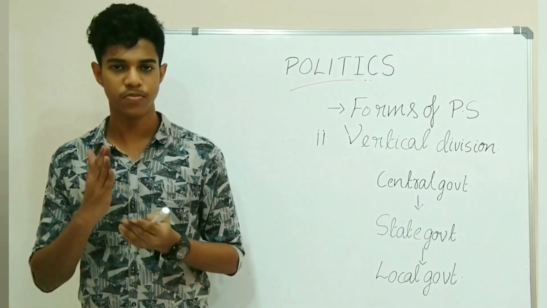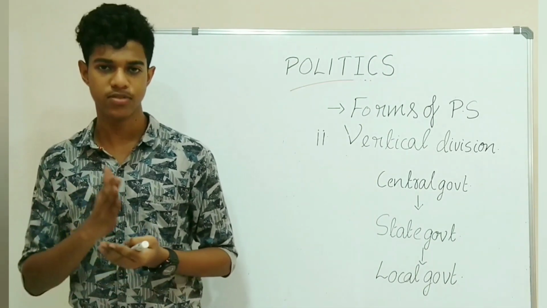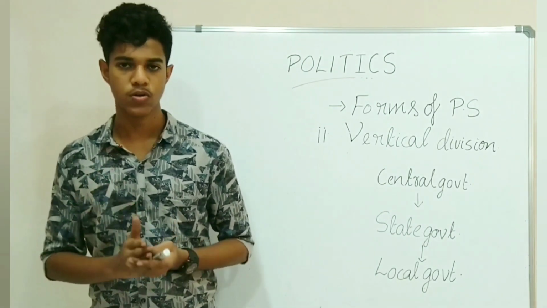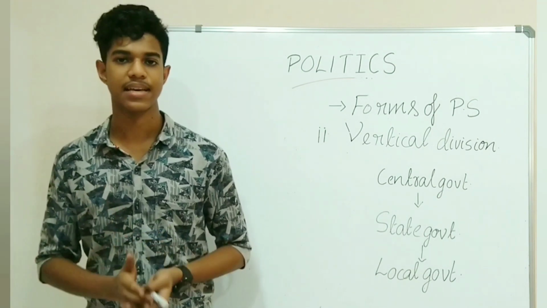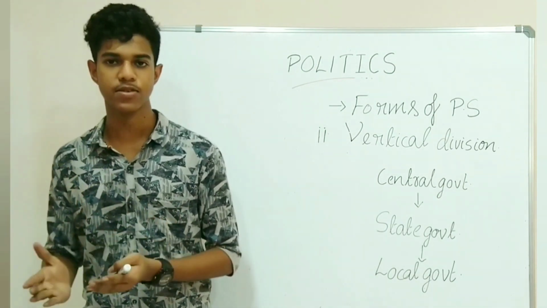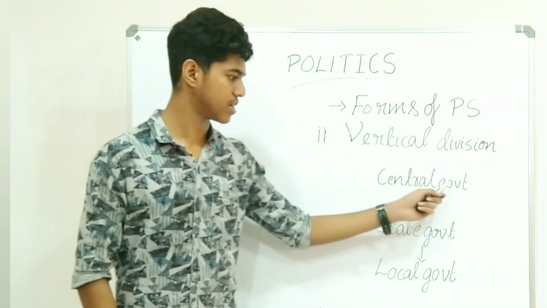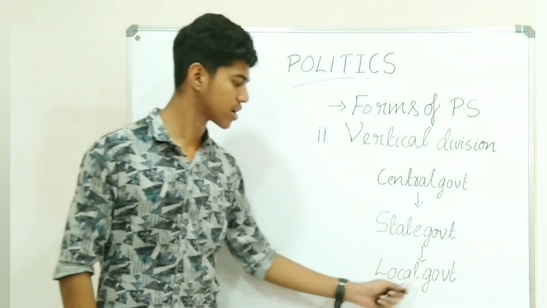In vertical division of power sharing, power is shared between various levels of government. For example, India is a country which follows vertical division of power sharing. It is because in India there are mainly three major levels of government. The first and the major level of government is central government. The second level of government is state government and the last one is local government.